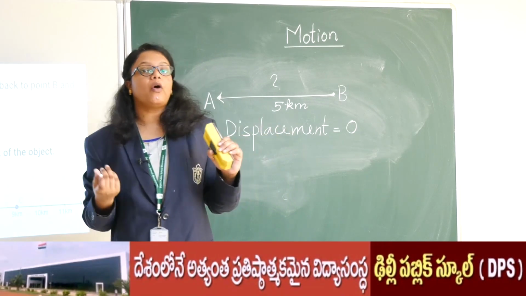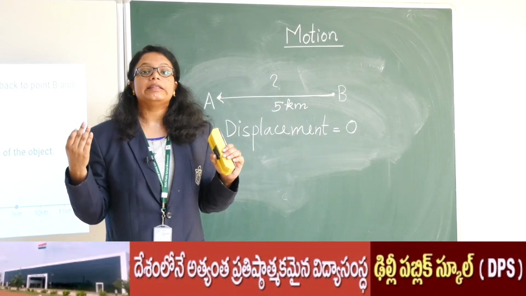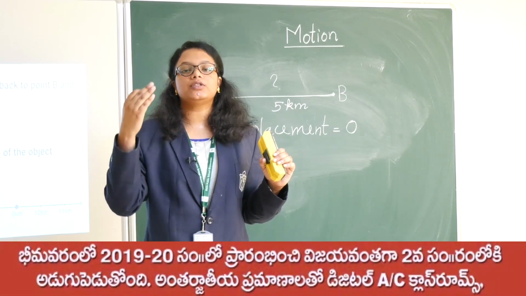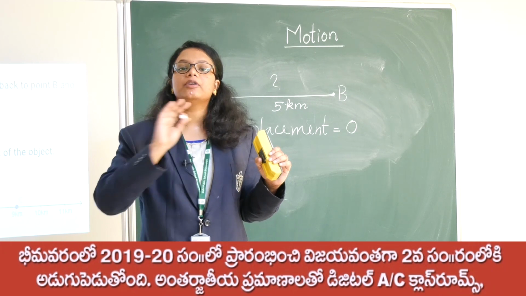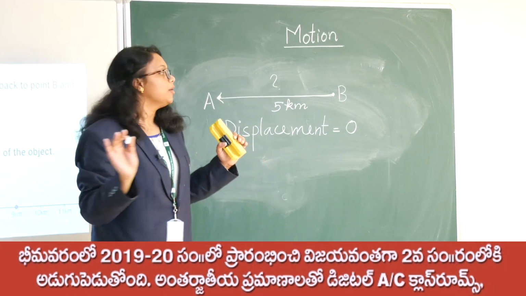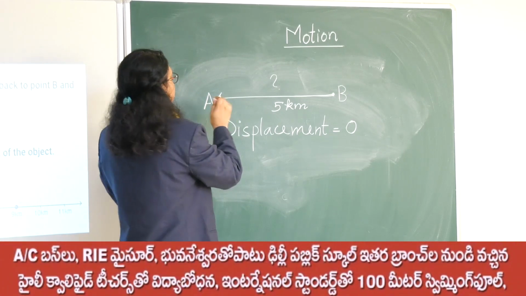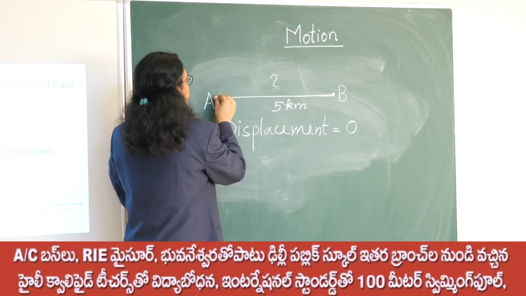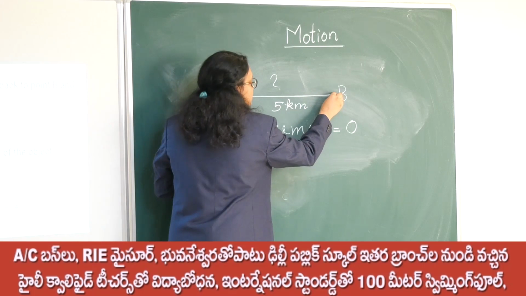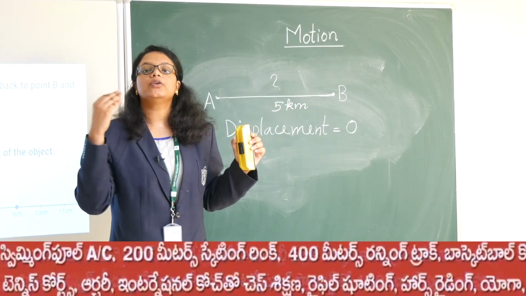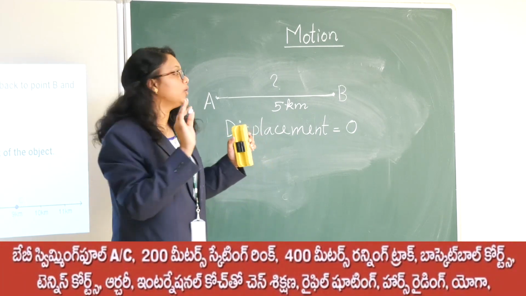And one more point which you can observe is displacement will always be less than or equal to distance. It can never be more than the distance. Suppose a person is moving from point A to point B only this much, then your displacement is 5 km and your distance is also 5 km, both are the same.